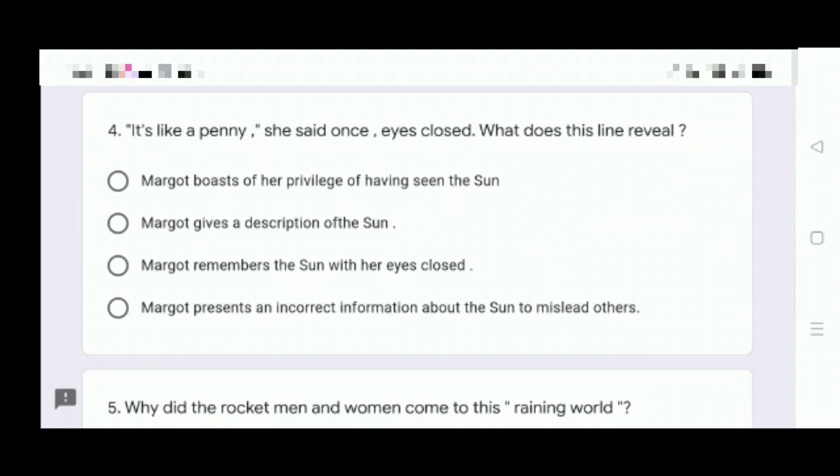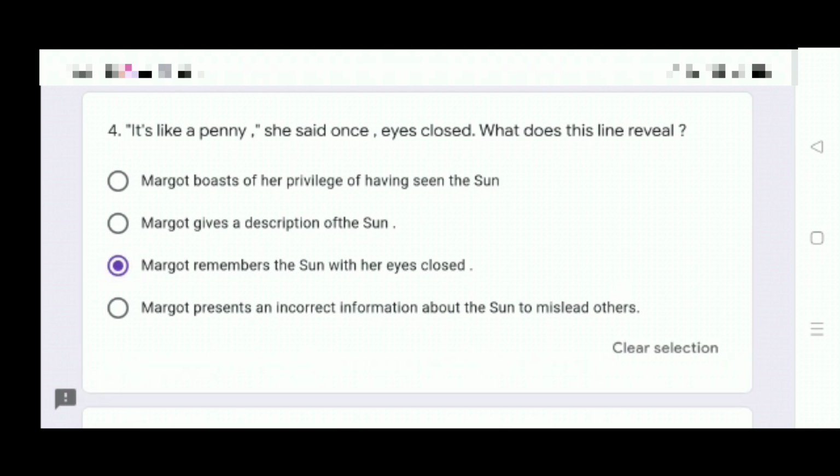It's like a penny, she said once, eyes closed. What does this line reveal? This is the right answer. Margaret remembers the sun with her eyes closed. She is not boastful. Yes, she is giving a description of the sun, but the most appropriate answer here is she remembers. Her memory of the sun is important. She definitely does not present an incorrect information about the sun to mislead others.